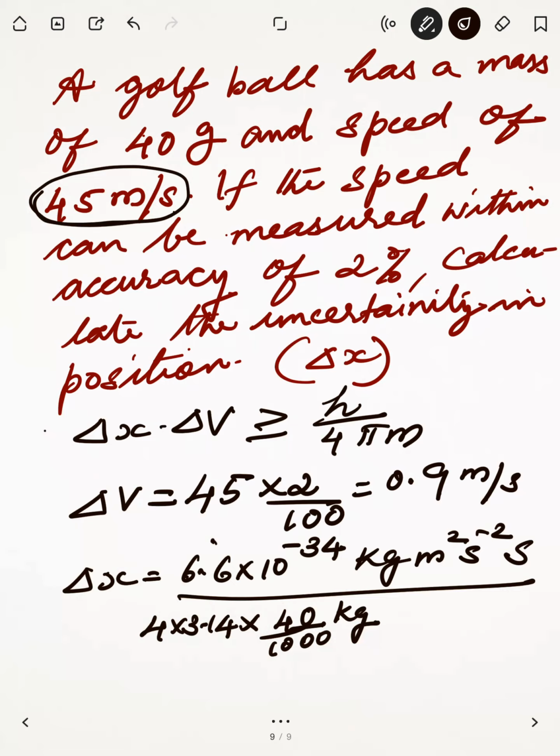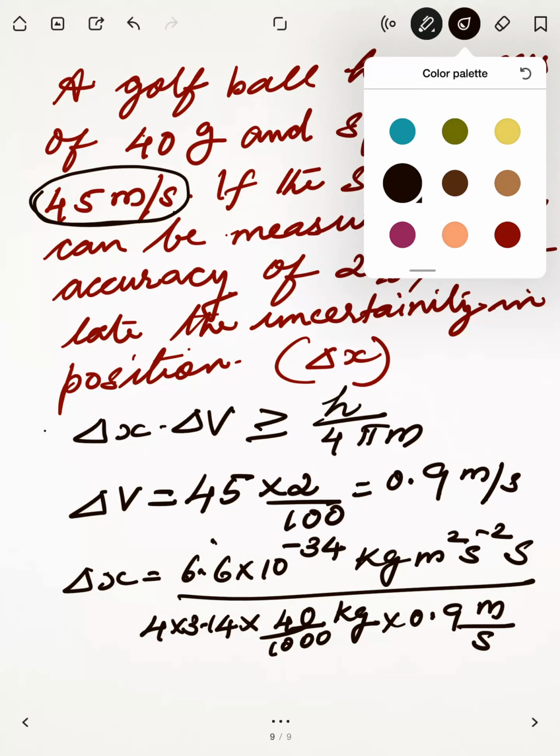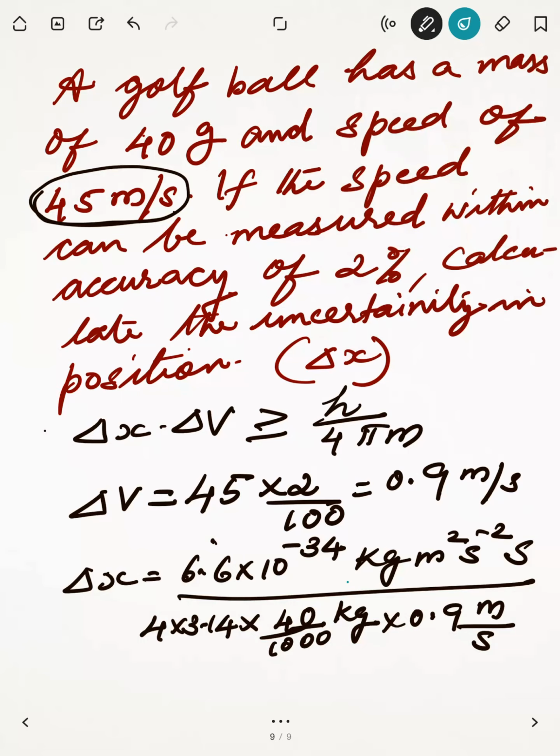Then what else? That is delta v. Delta v is 0.9 meter per second. See, you are going to find out delta x, so do not put a unit for delta x. Its unit will come automatically by cancellation, it will get deduced from this equation. So here, kg got cancelled. One meter got cancelled.